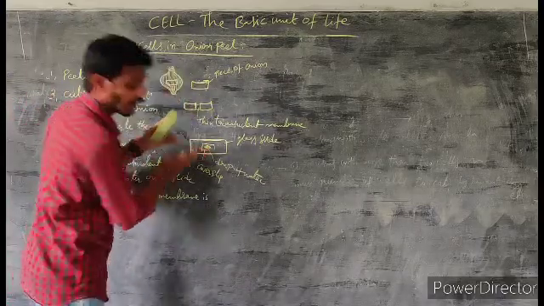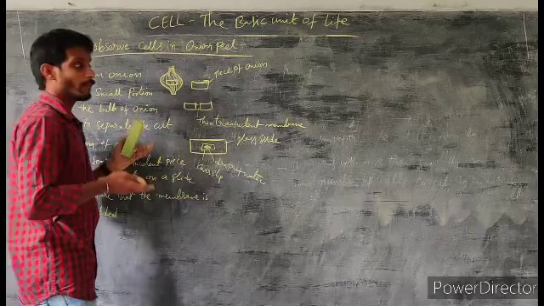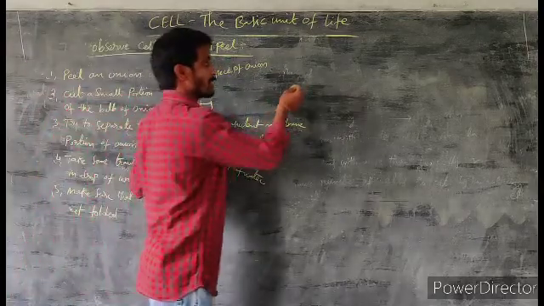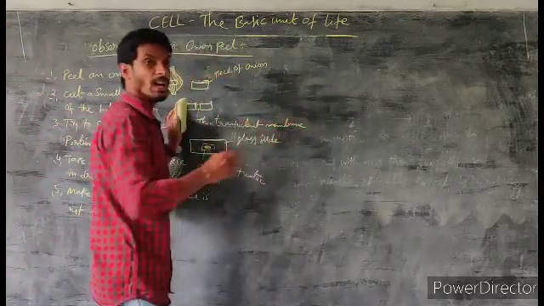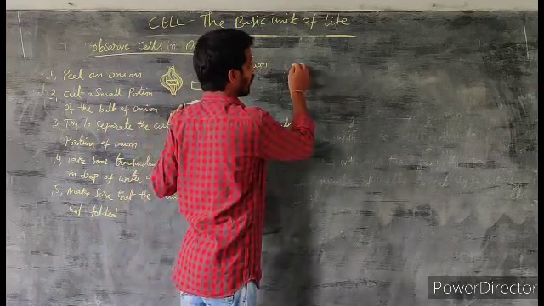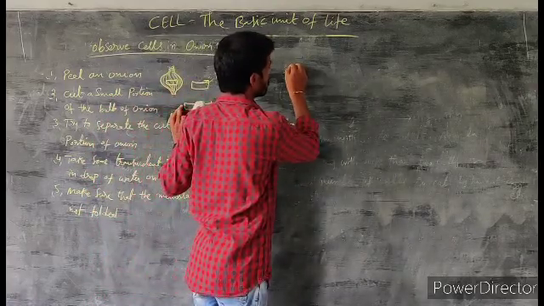While we observe the onion peel under the microscope, you can observe the cells are present in a row, like this.